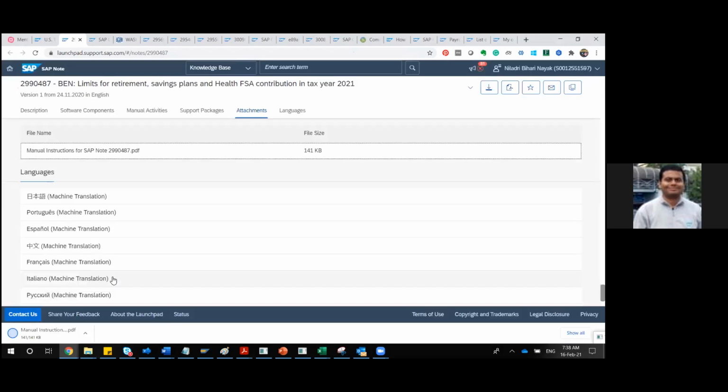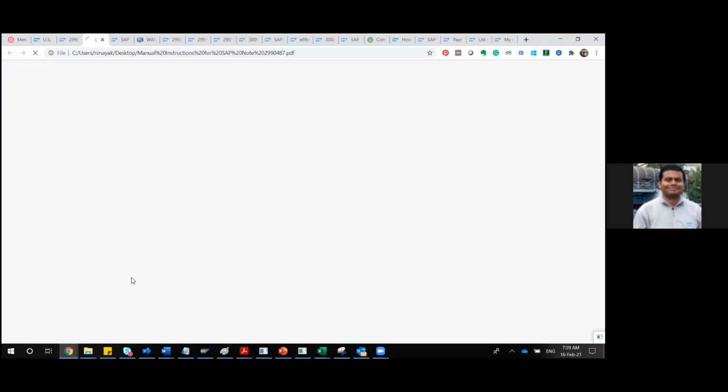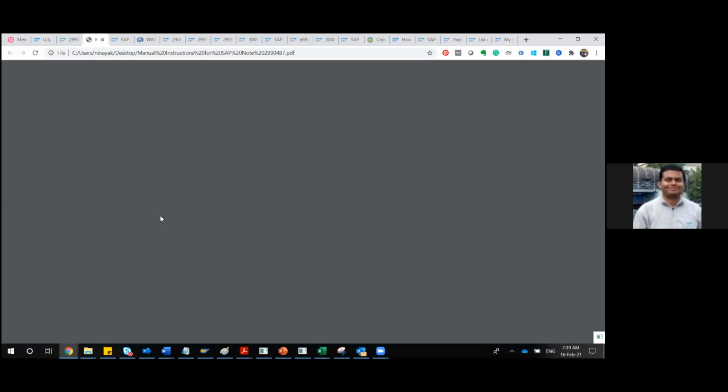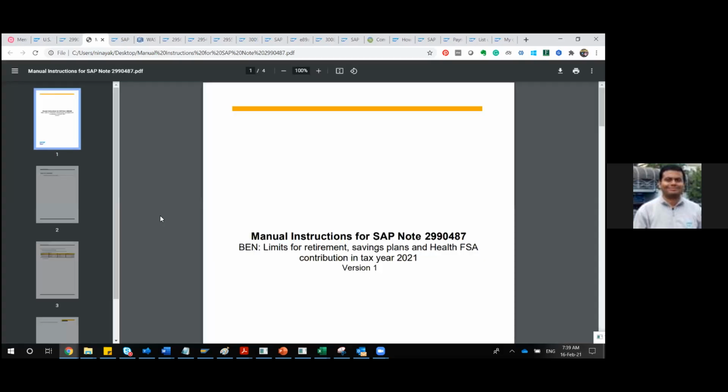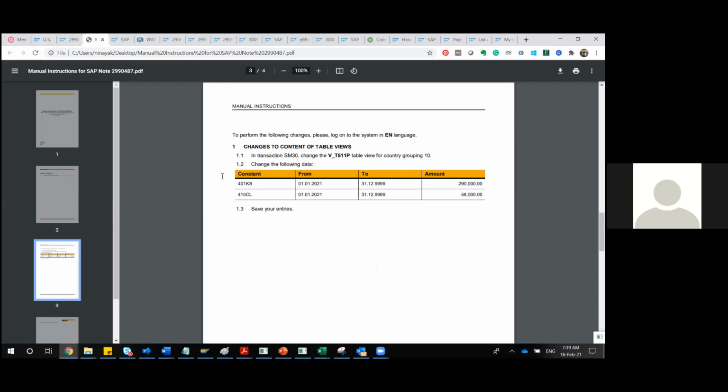Somebody who doesn't know anything about SAP can also do it by referring to this kind of document. He only needs to navigate. So you can see these are the manual instructions. Okay, what are they telling? You can see step by step. They are saying go to SM30, change this particular table. Very easy, isn't it? Anyone can do it, right?